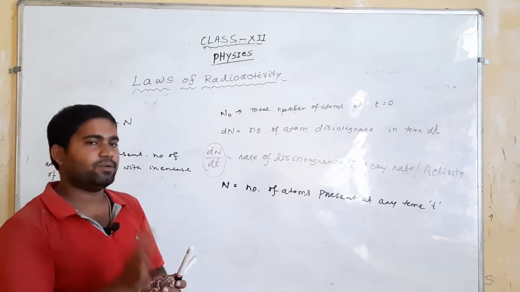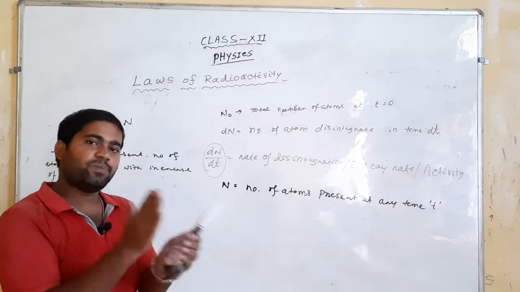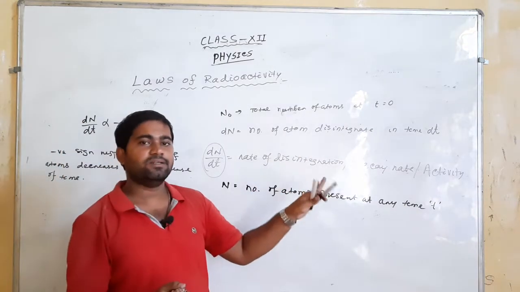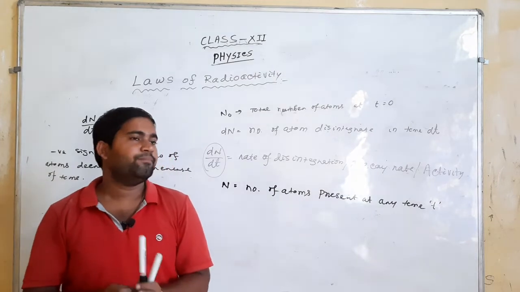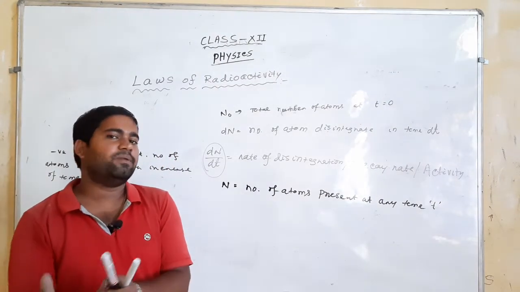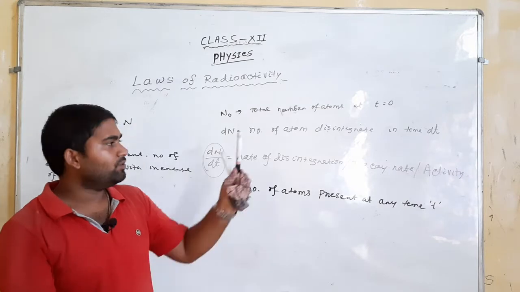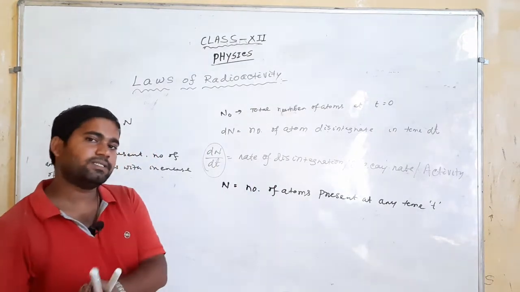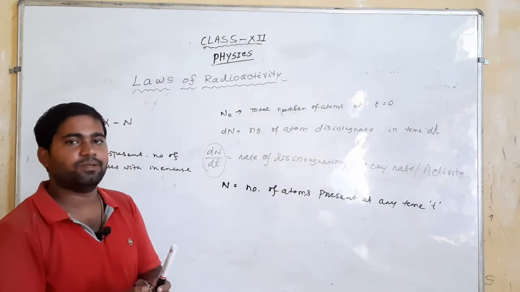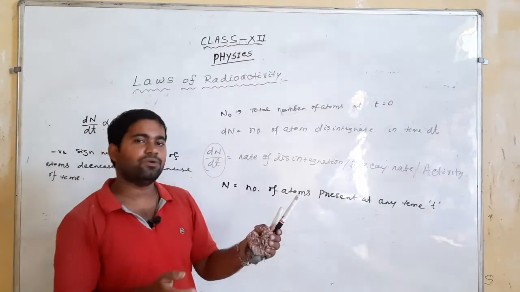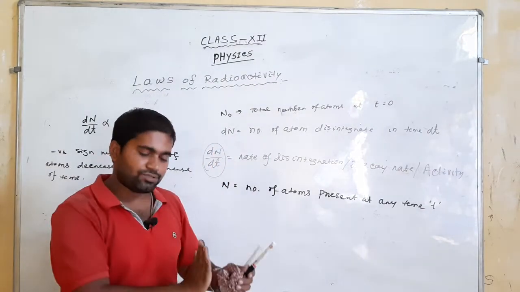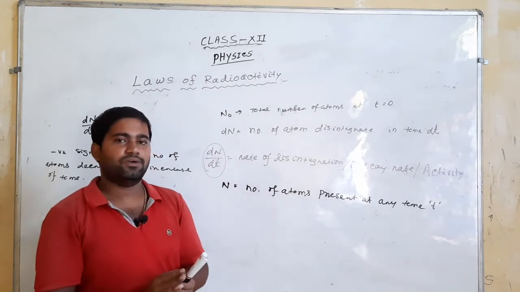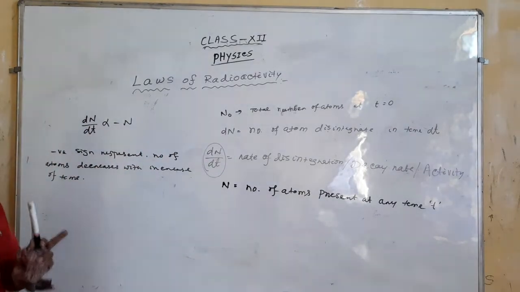Okay, 10 is the number of atoms it emits. That means in the first second the emission will be 10, so the remaining is 990. In the second second there will be an emission of another 10, so from 990 that will be 980, and in the third second again there is an emission of 10, so that is 970. So the value continuously decreases as time increases. That's why we represent a negative sign.